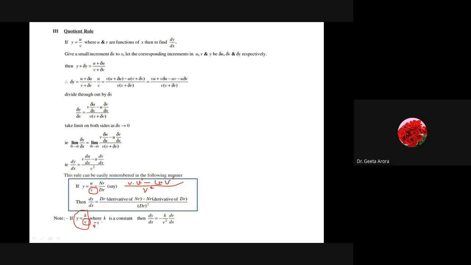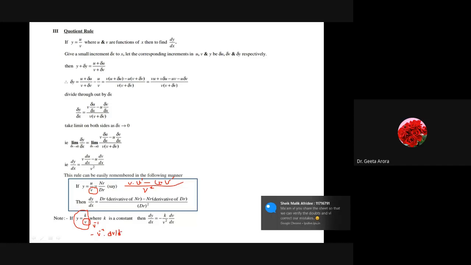And if you talk about v inverse, it works as x raised to the power n, we go for n x^(n-1), so here it will come as minus v^(-2) and the derivative of v with respect to x, dv by dx. It means first we have obtained what we can write for 1 by v, and then we have the final answer. Correct?